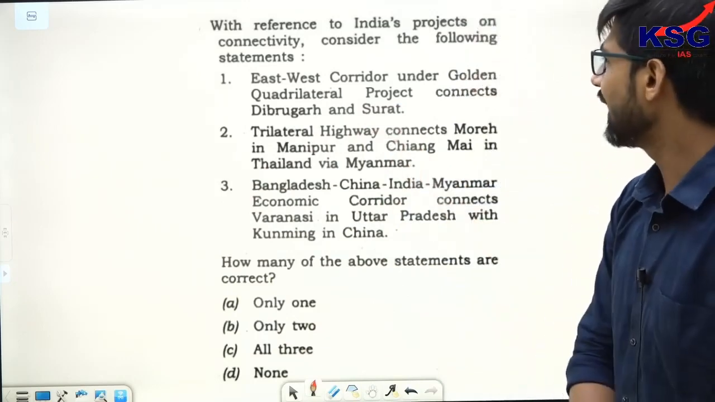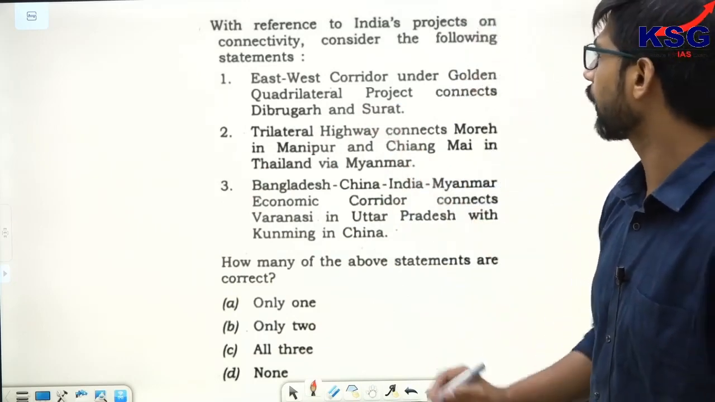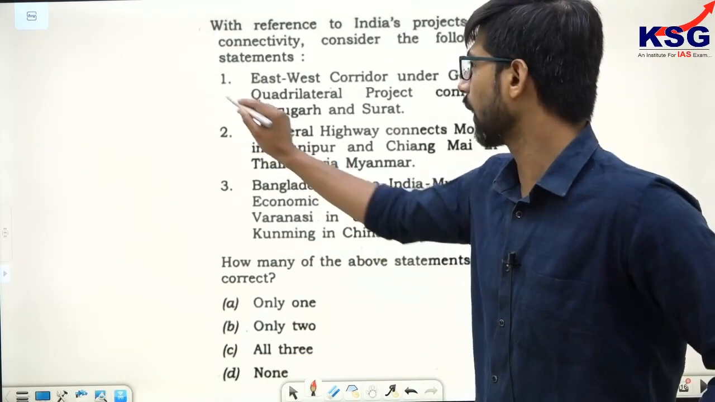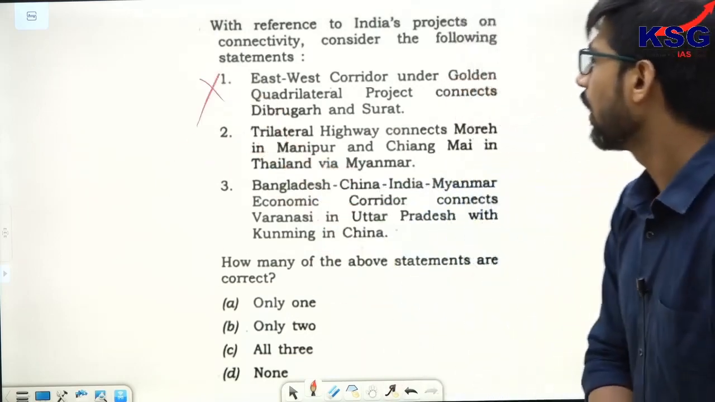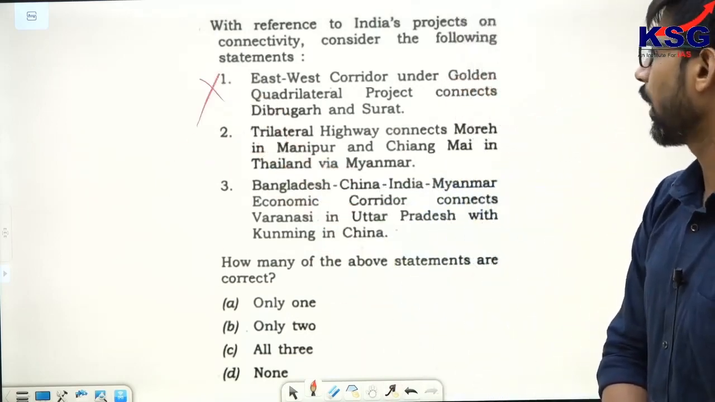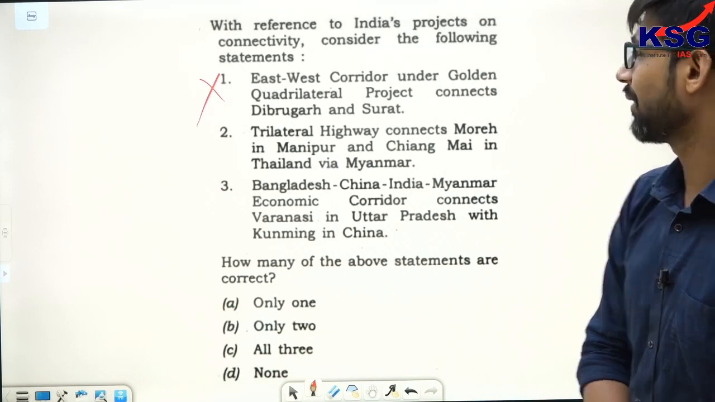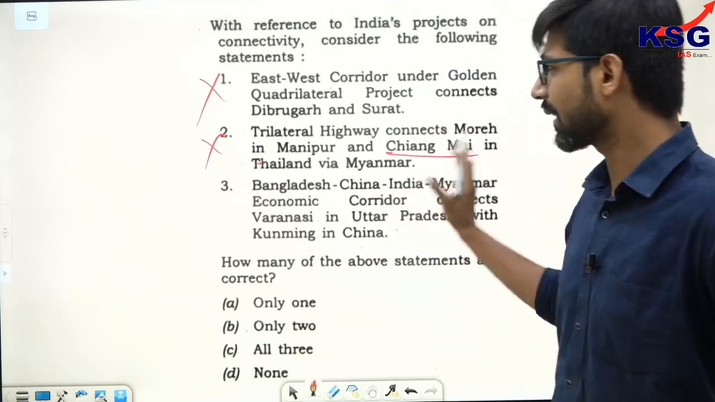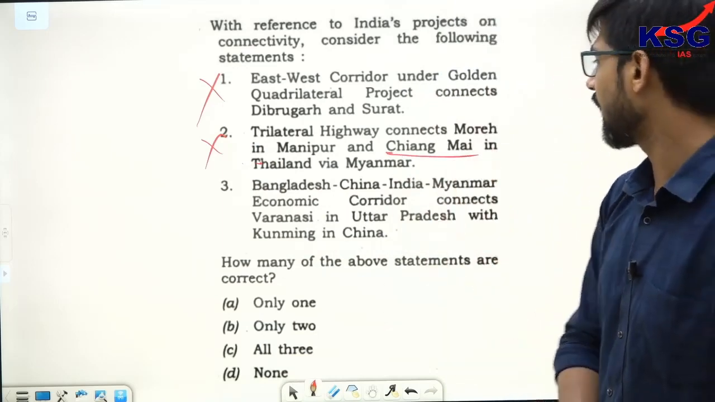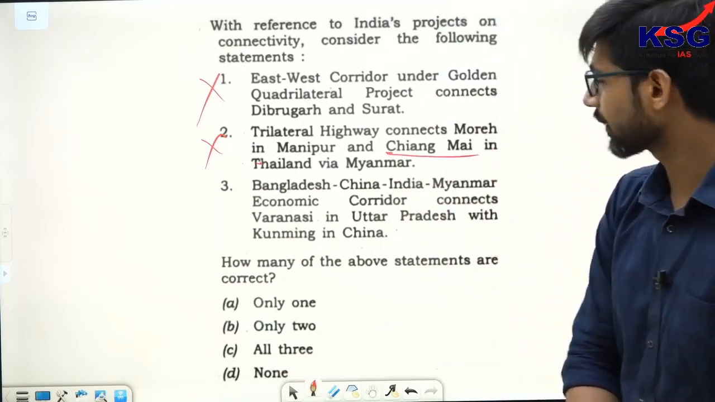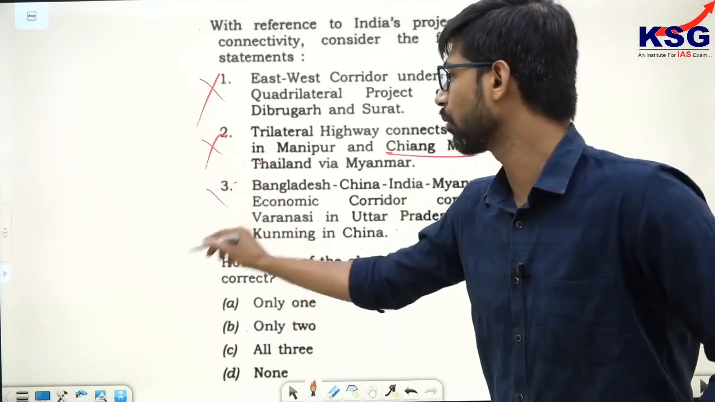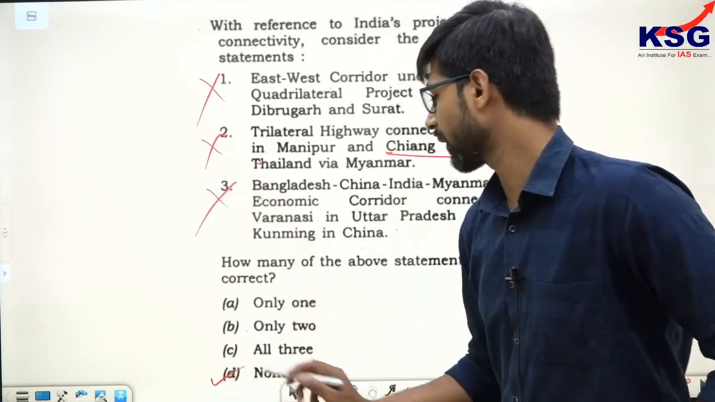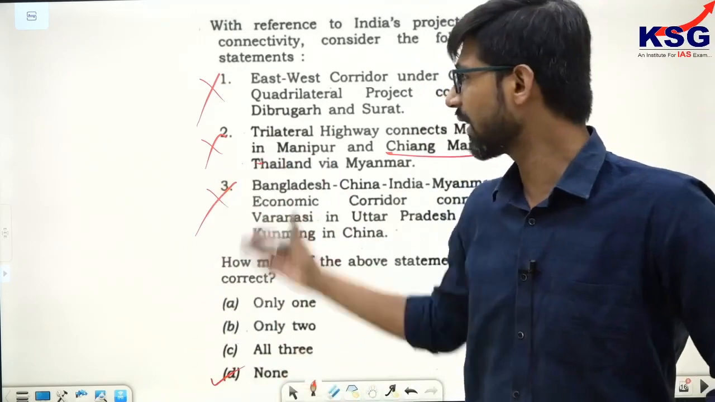First, the East-West corridor under the Golden Quadrilateral project connects Dibrugarh and Surat. This statement is wrong. Second, the India-Myanmar-Thailand trilateral highway connects Moreh in Manipur and Chiang Mai in Thailand via Myanmar. This is wrong only because of this, Chiang Mai. We'll discuss this later. Third, the Bangladesh, China, India, Myanmar economic corridor connects Varanasi in Uttar Pradesh with Kunming in China. This also is wrong. The correct answer to this particular question is D, that is none. None of these statements are correct.